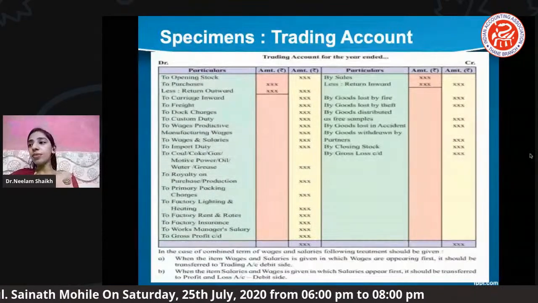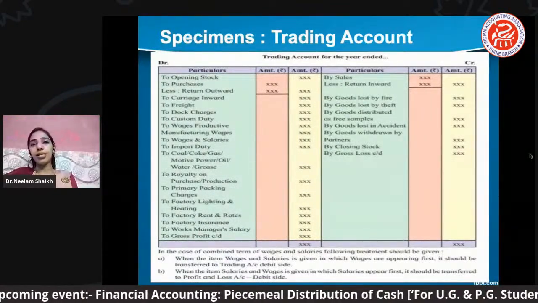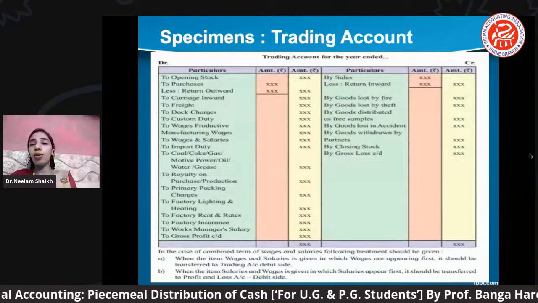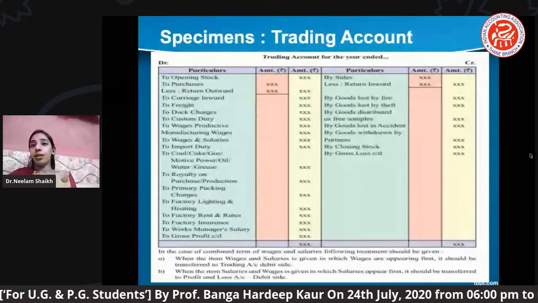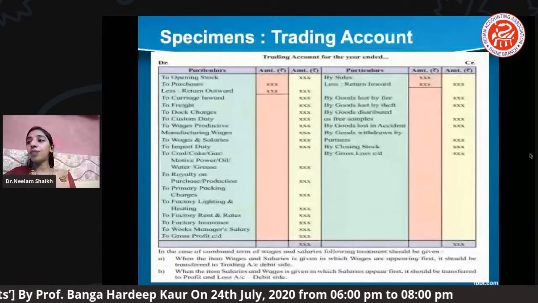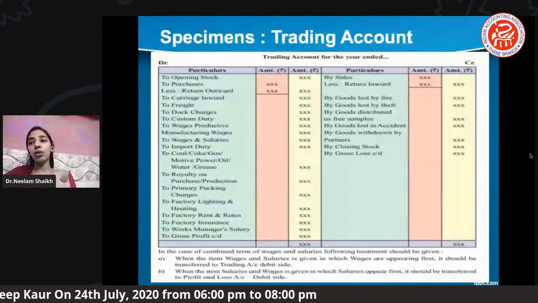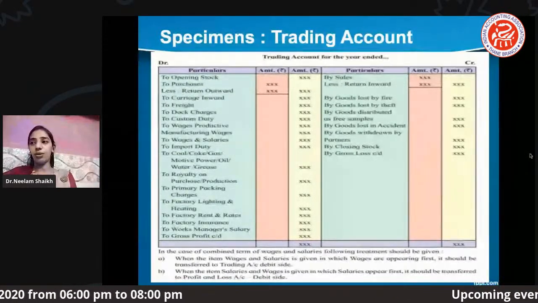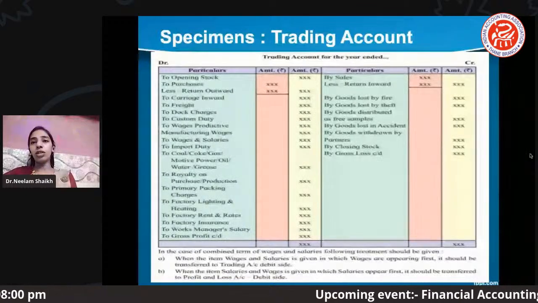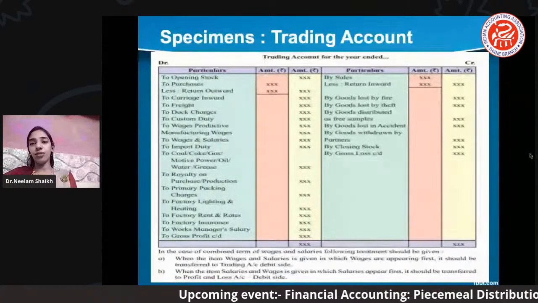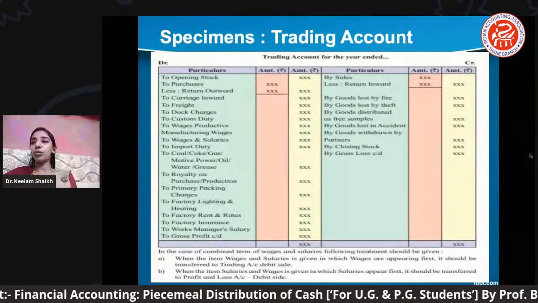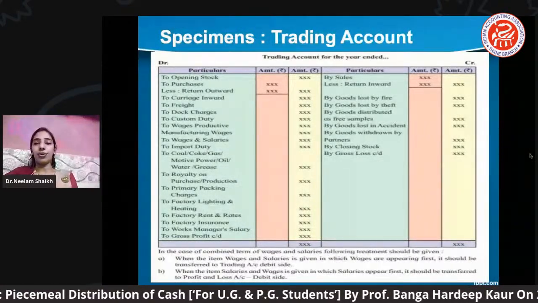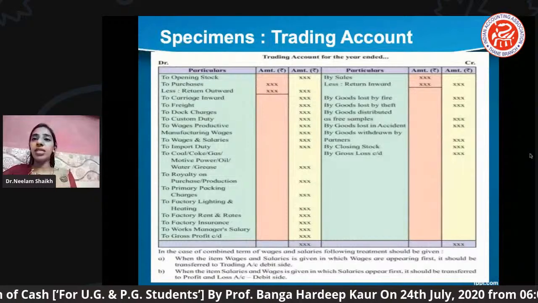If the trading account credit side is more than the debit side, then the account shows the gross profit, and vice versa. The gross profit or gross loss, whatever you find, finally should be transferred to the profit and loss account. So this is what we mean when we say a trading account.